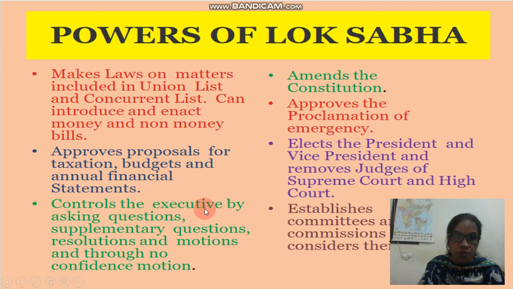It controls the executive by asking questions, supplementary questions, resolutions, motions and through the no confidence motion. So by these it can control the executive. It also takes part in the amendment of the constitution. It also approves the proclamation of the emergency.